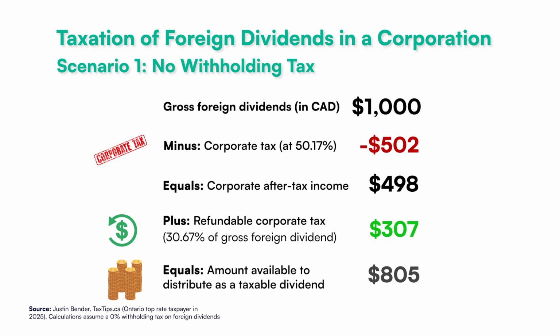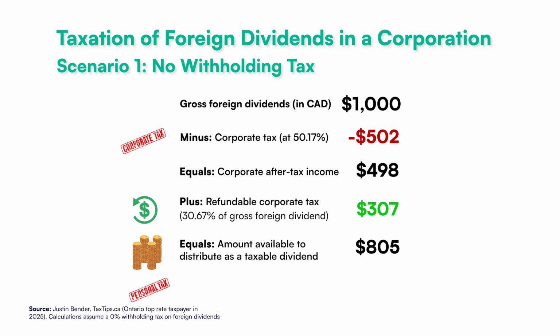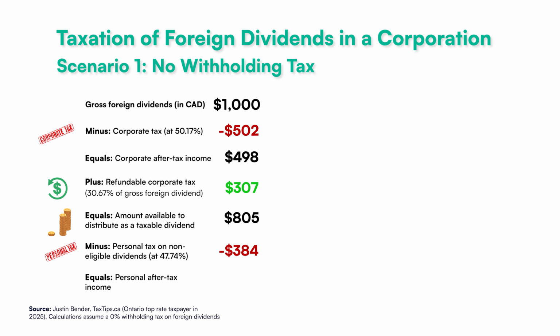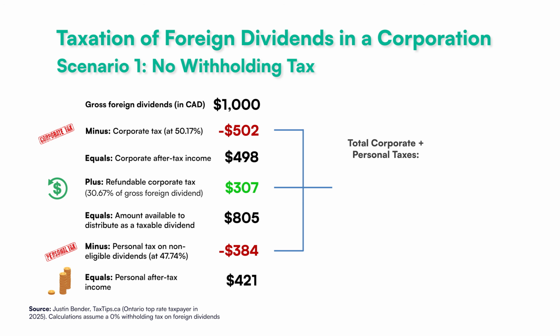In this case, a total of $805 can be distributed as a taxable dividend, which includes the $498 of after-tax corporate income, plus the $307 of refundable corporate tax. This $805 is then subject to a top personal non-eligible dividend tax rate of 47.74%, which results in $384 of personal taxes. This leaves the business owner with $421 of after-tax personal income. In this case, the combined corporate and personal taxes, minus the refundable corporate taxes, amount to $579, or 57.9%.